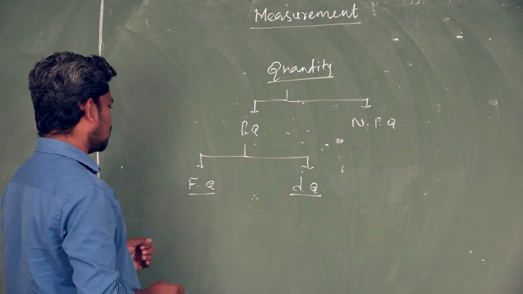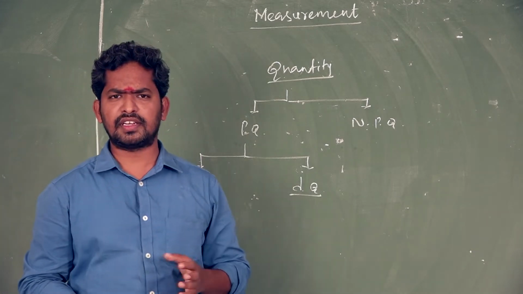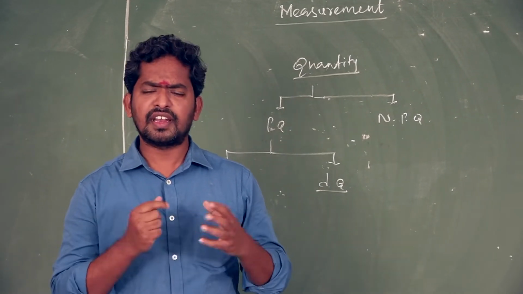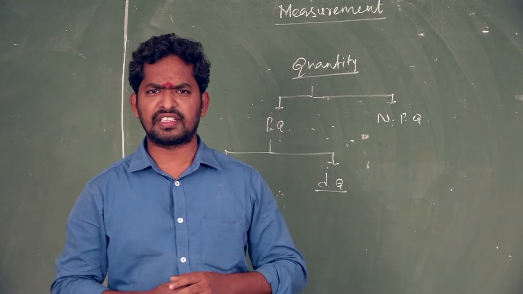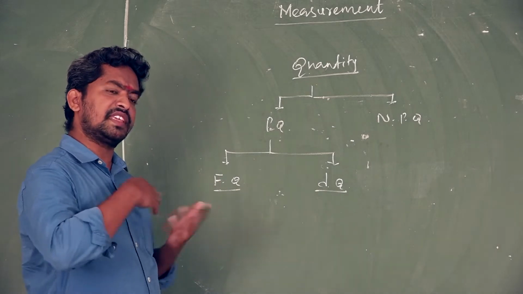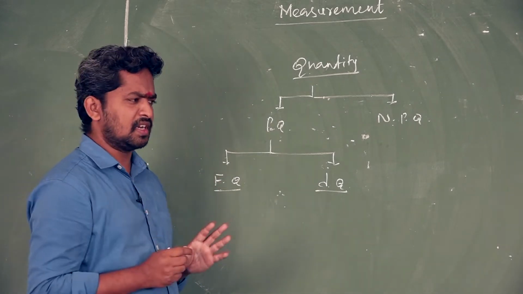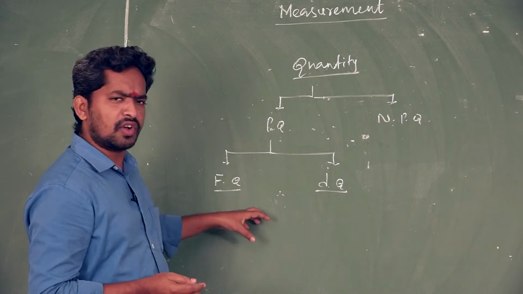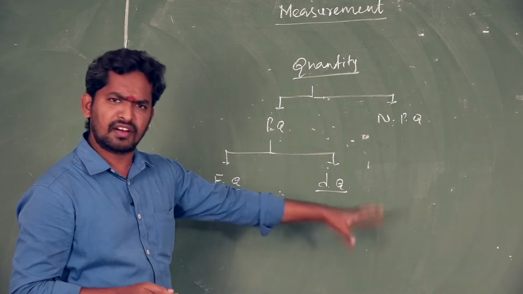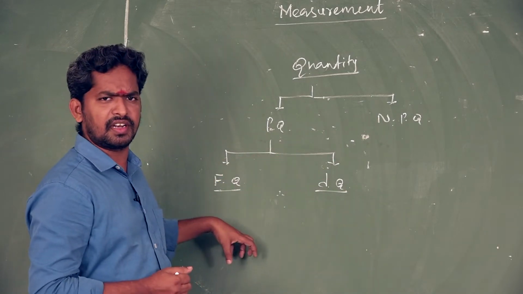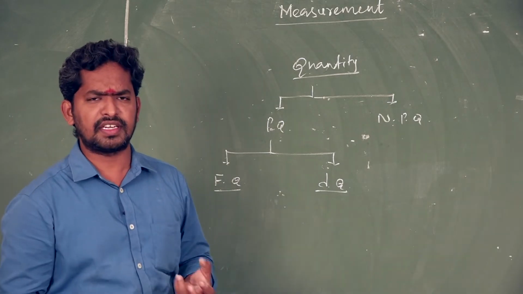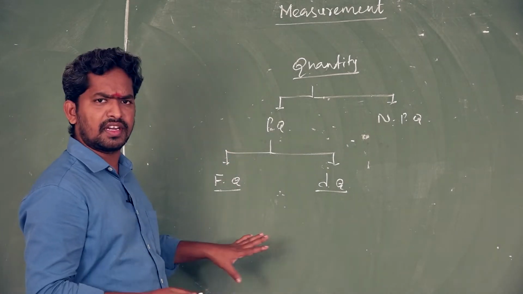So what do you mean by fundamental quantity? Fundamental quantity is a quantity which cannot be expressed in terms of any other quantity. This is called a base quantity. The base quantity measures other quantities, but other quantities do not measure the base quantity. The quantity that cannot be expressed in terms of any other quantity is called a fundamental quantity.